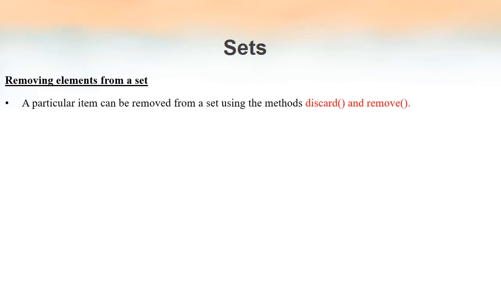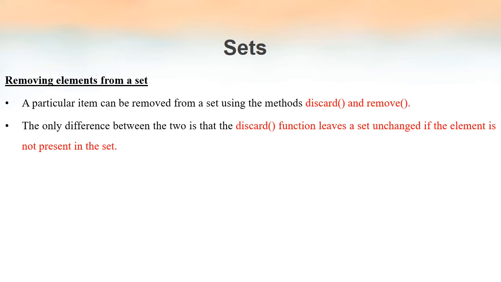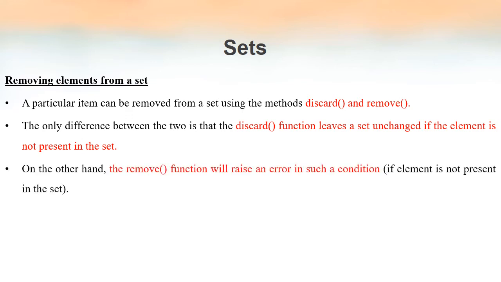Now we will see how to remove elements from a set. To remove a particular element from a set, we can make use of the discard method or the remove method. But the difference between discard and remove is, if the element that we are trying to remove is not there inside the set, the discard function will not give us any error. But if we use the remove method to remove an element that is not there inside a set, then it will raise an error. That's the difference between discard and remove.